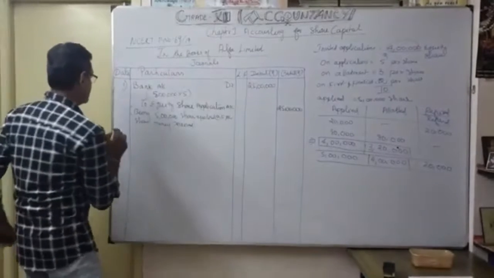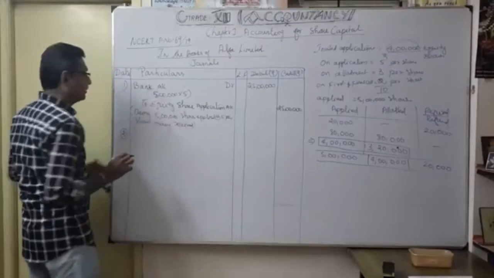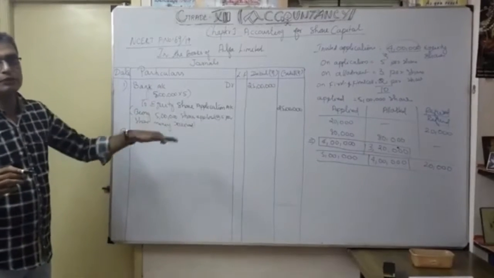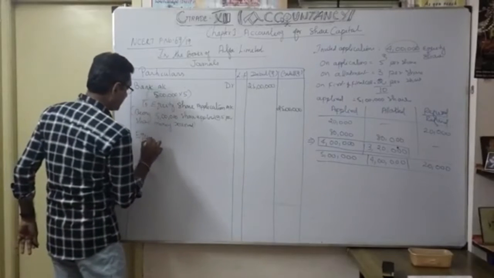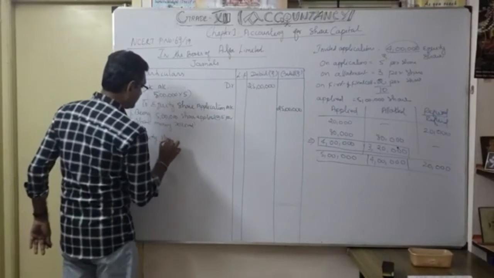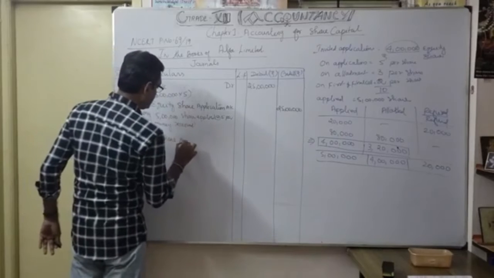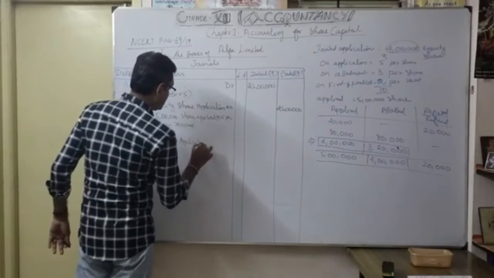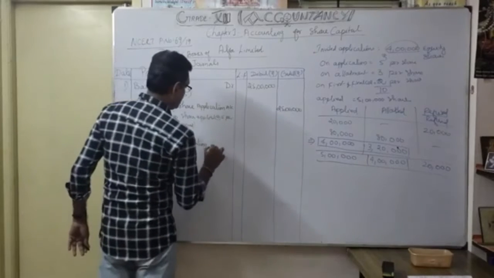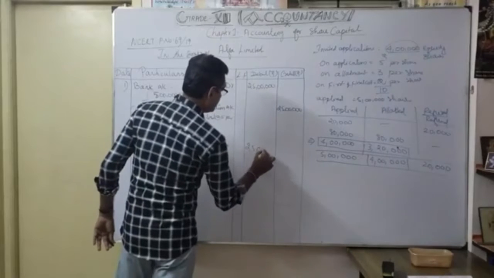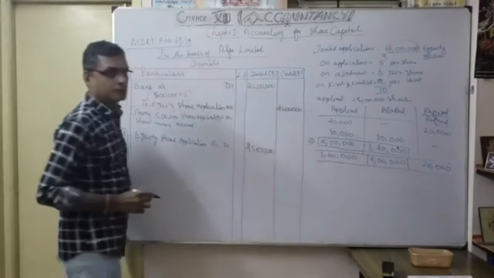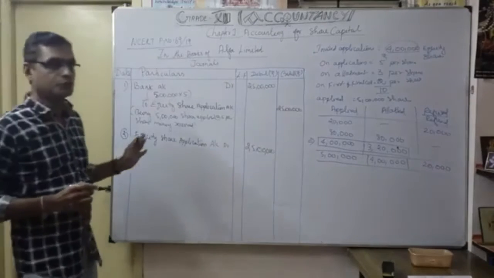Thereafter, for the second entry, whatever equity share application you are going to transfer to equity share capital. Now equity share application account, how much? 25 lakhs. Now we are going to pass the entry. So here you should be very careful. You have to do a combined entry.